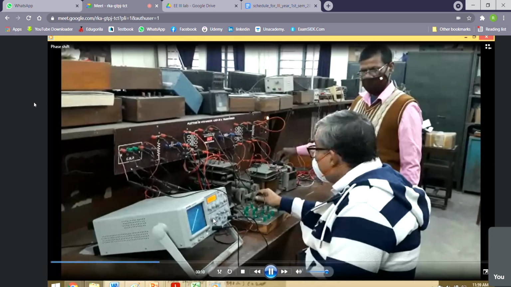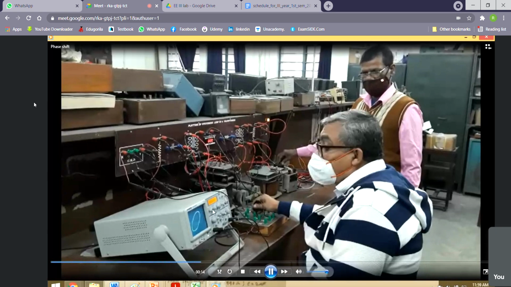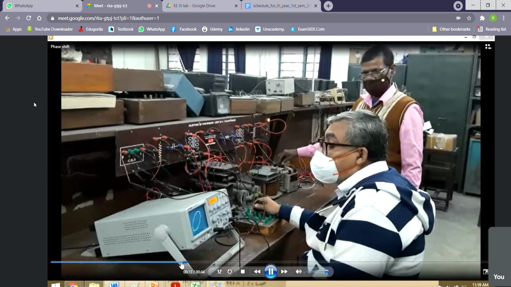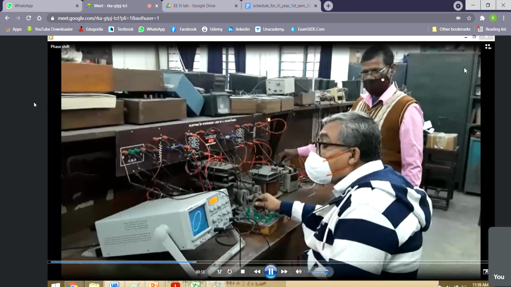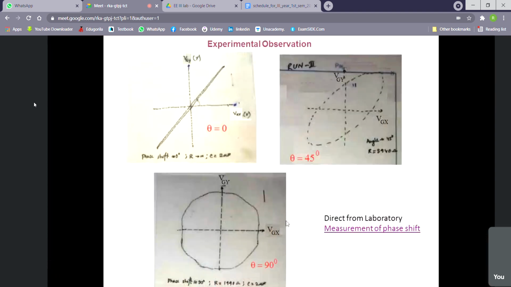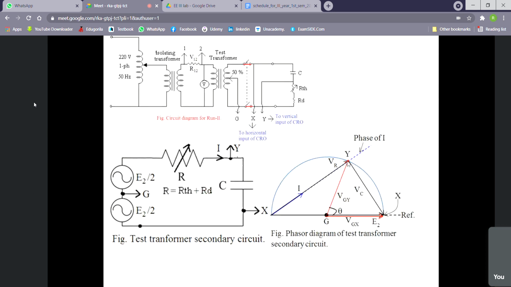Now you see, when he is opening the resistance, we are getting the zero angle. Whenever he is opening, we just check it. Why? Opening means resistance is infinity. Resistance is infinity means VR is approximately equal to V supply.